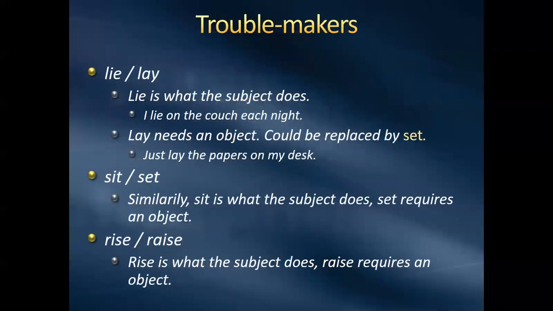Now we're going to talk about some verbs that are often troublemakers for folks. We've got to remember that lie is what the subject does, and lay requires an object. So if you say, I lie on the couch each night. But if you are talking about something that you're laying down, like just lay the papers on my desk, then you would use the word lay. And one of the tricks is if you can replace the word with set, then the correct verb is lay instead of lie. So you could say, just set the papers on my desk, or I'm going to lay my drink on the table. So those are examples of using lay.